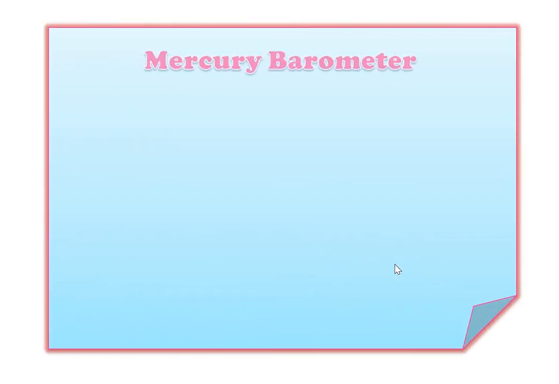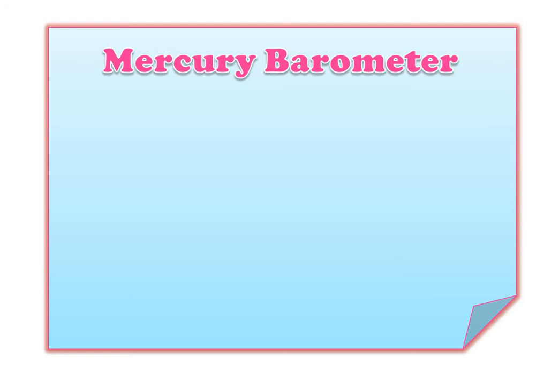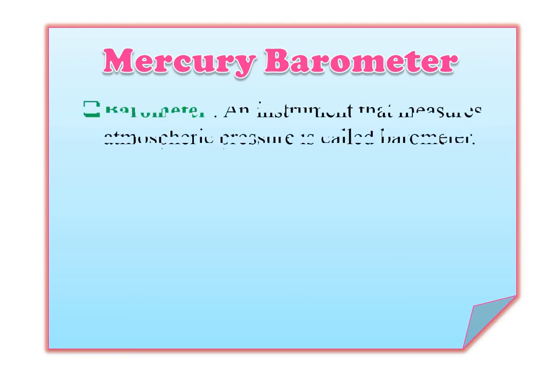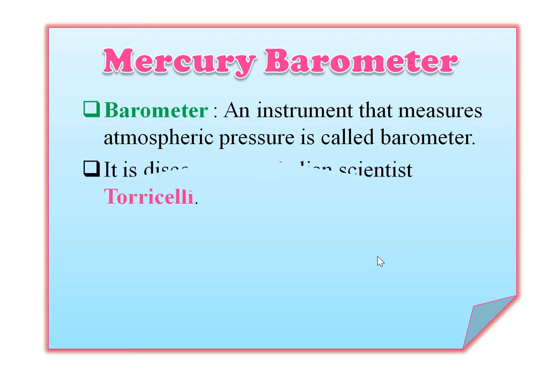The first one is the mercury barometer. Before we see this, let's see first what is meant by barometer. A barometer is an instrument that measures atmospheric pressure. It was discovered by an Italian scientist. Remember, the mercury barometer was first discovered by the Italian scientist whose name is Torricelli.